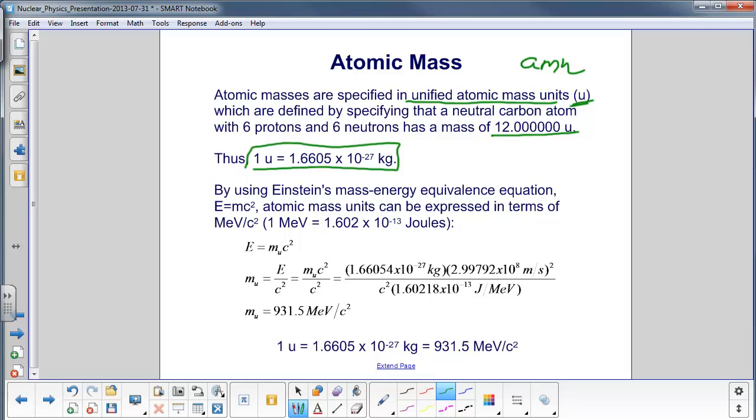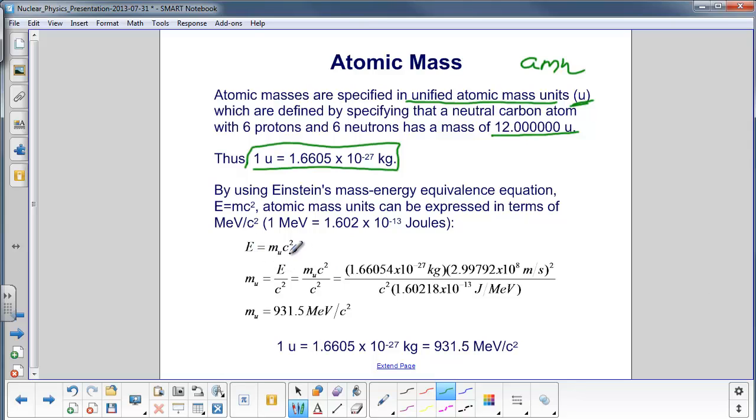Now, this isn't good enough for us. We want to represent the mass in other types of formats. So we use Einstein's E equals mc squared, and we also have another unit of energy here. Joules is what we were taught first semester in mechanics. We now have a thing called the million electron volts, so 1 MeV is 1.602 times 10 to the minus 13 joules.